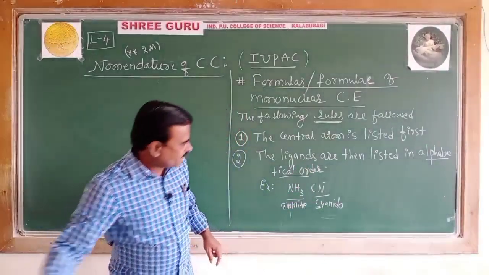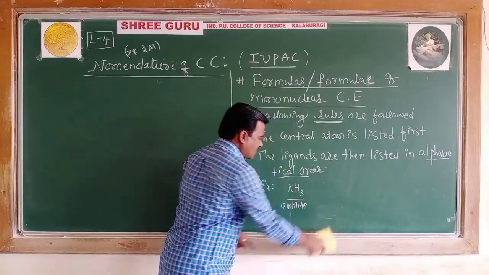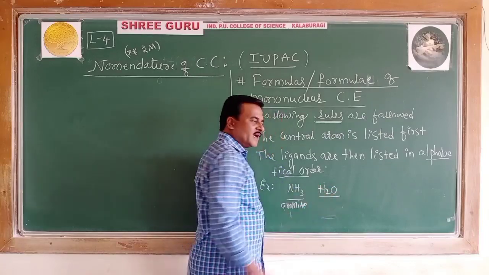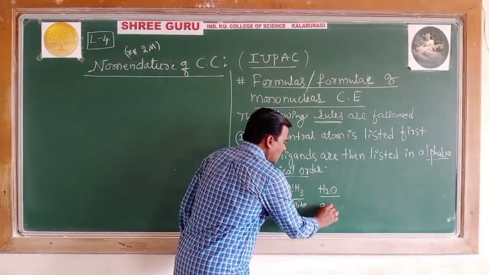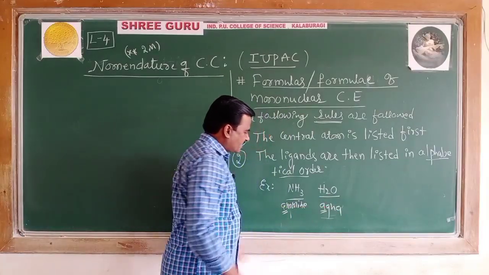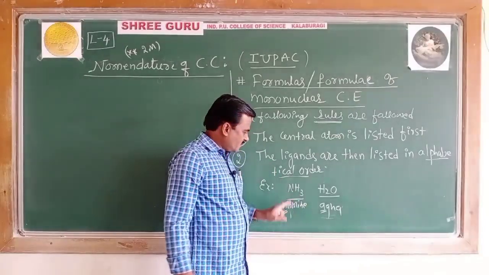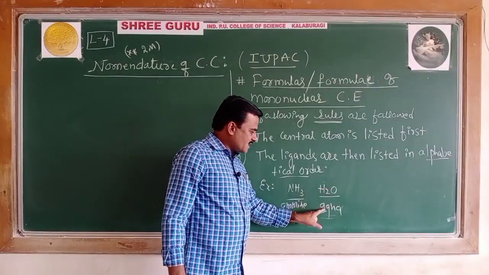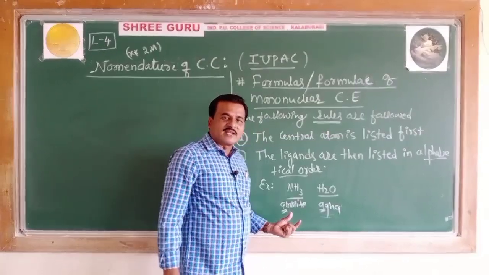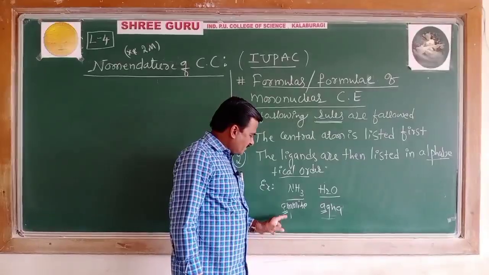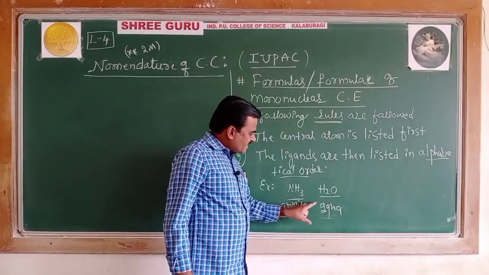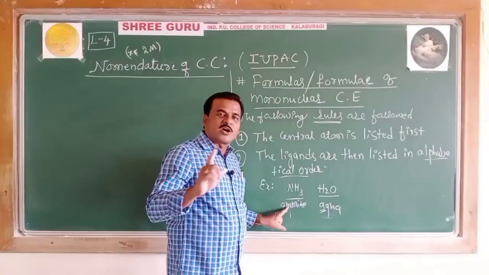Suppose there are two ligands, amine and H2O, aqua. You can check that the beginning letter in both ligands is the same. Amine starts with A, aqua starts with A. Remember, if the first letter is the same, then the very next letter is to be considered in placing them in order.